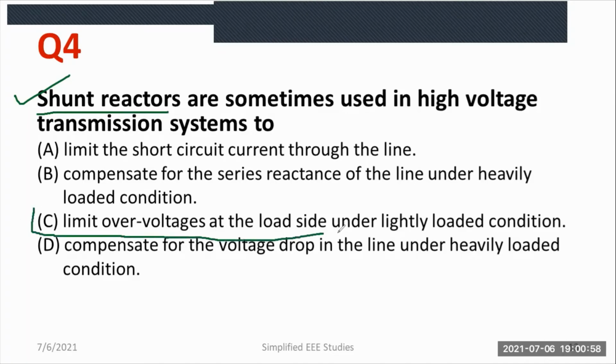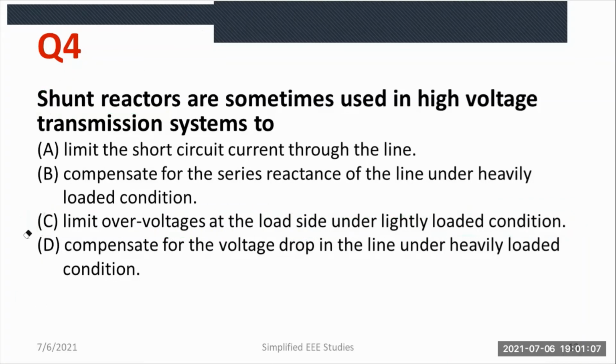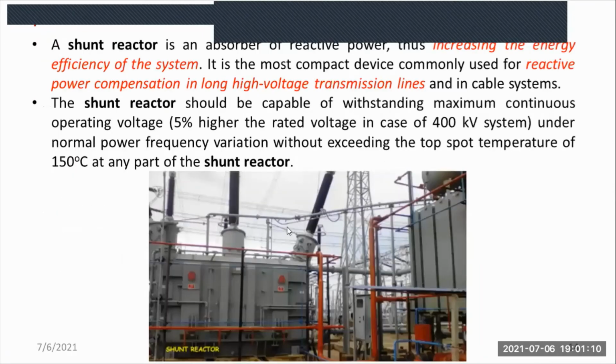Limit over voltage at the load side under lightly loaded condition. At that time, we are going to use shunt reactors. So option C is the apt answer, the right answer. I should go for option C. Option C is the correct answer.